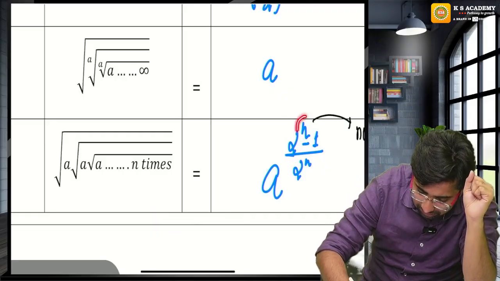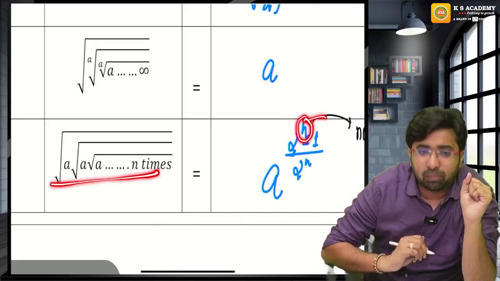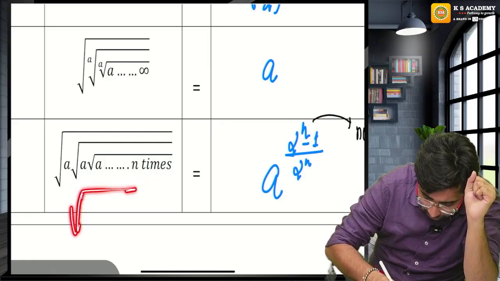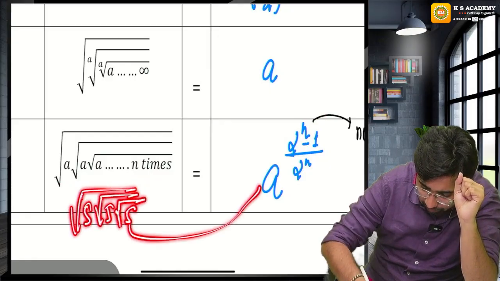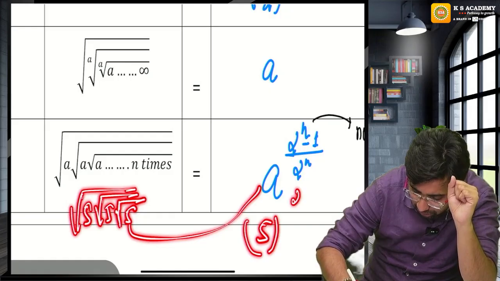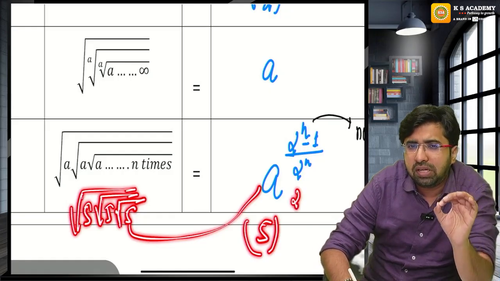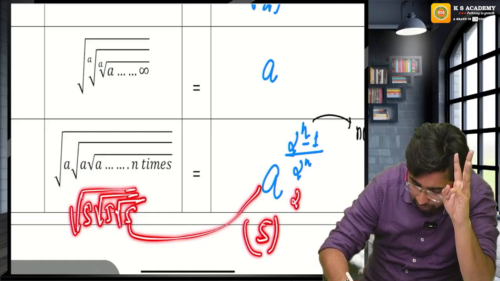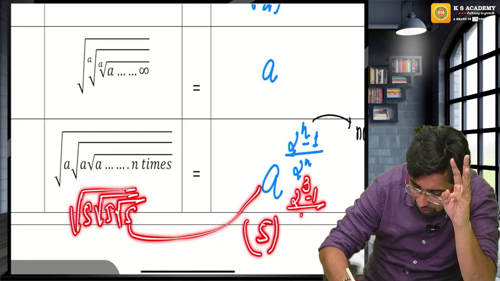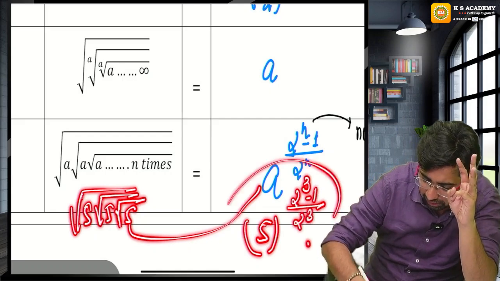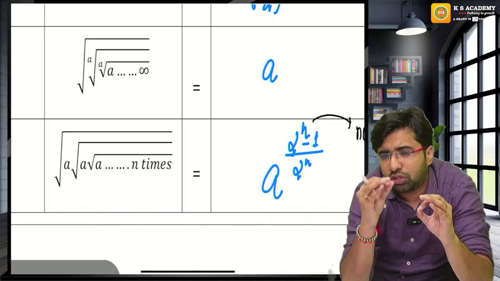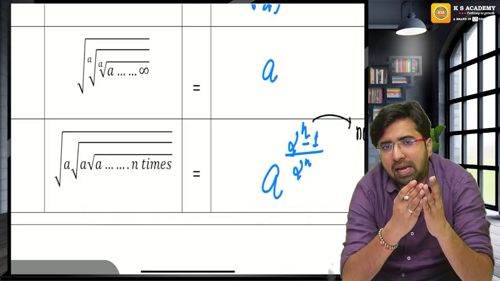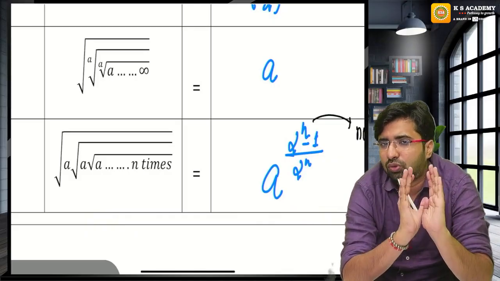What is this? N is the number of times it repeats. For example, under root 5, what is a? 5 raised to the power 2 raised to the power n. How many times does the under root 5 repeat? 3 times. 2 raised to the power 3 minus 1 upon 2 raised to the power 3. Solve it and get the answer. So what is the shortcut? A raised to the power 2 raised to the power n minus 1 upon 2 raised to the power n.